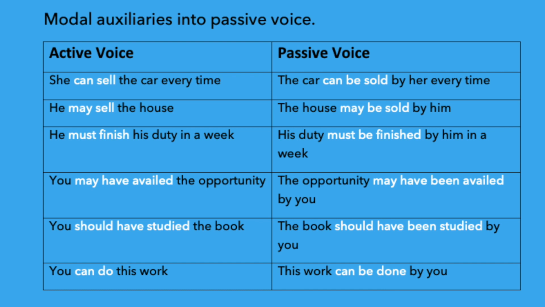Similarly, should have, must have, might have take been. Okay, you should have studied the book. The book should have been studied by you. If the sentence is, you can do this work, the passive voice will be, this work can be done by you. Here also we added be and the third form of the verb done. The third form of the verb do is done. So we added done also.